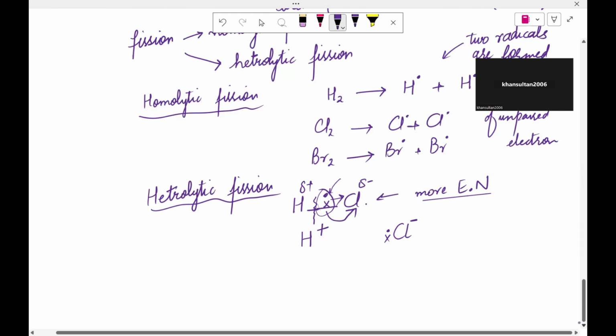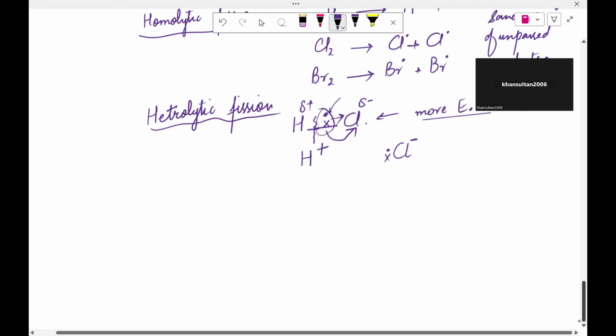But are they still radicals or no? No, they are not radicals now. They have become ions. So now let's move further and discuss some other part of it.